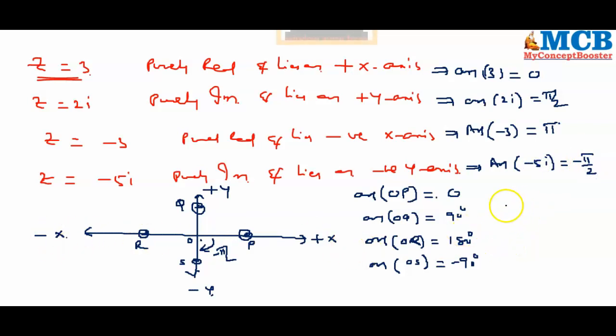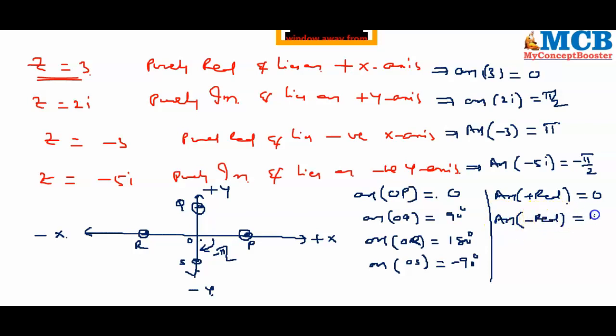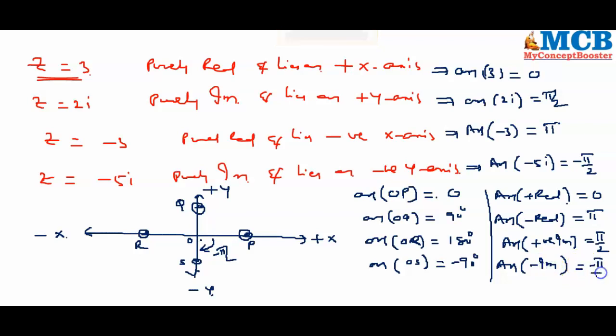So what I would like to convey here is argument of positive real is always 0, argument of negative real is pi, argument of positive imaginary is always plus pi by 2, argument of negative imaginary is always minus pi by 2.